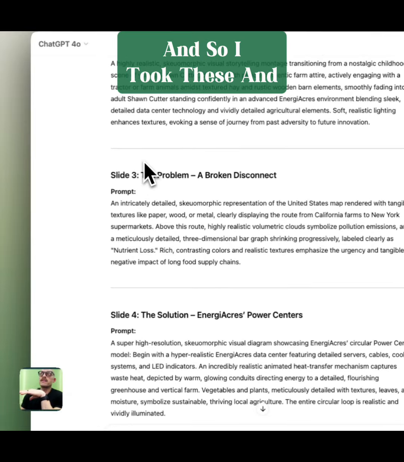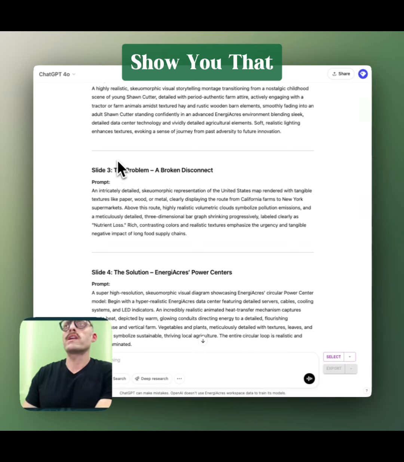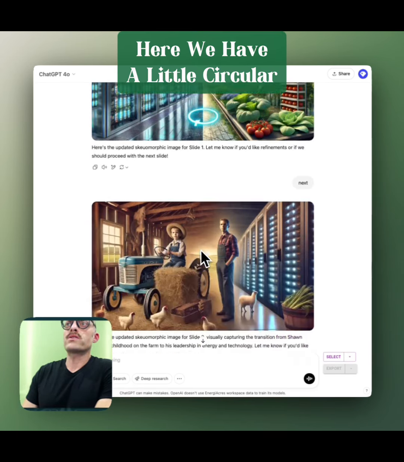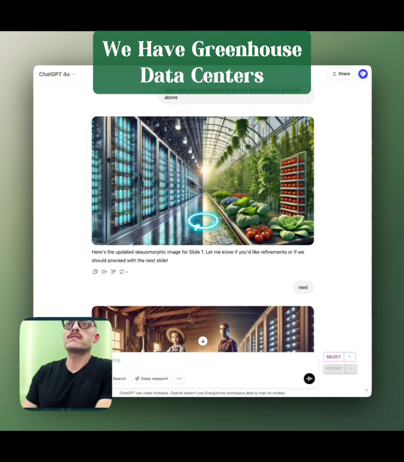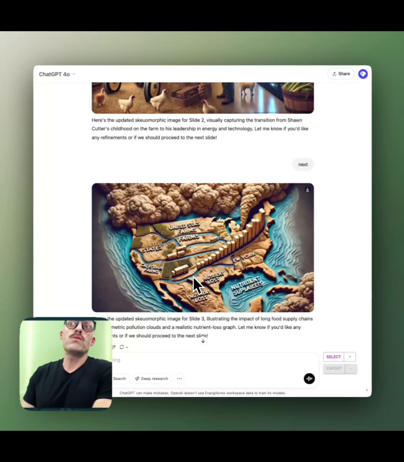And so I took these and I also did this in Canva, which I'll get to, and I'll show you that. But let's see how this did here. That's not bad. Here we have a little circular motion. There we have greenhouse, data centers. There's the split. I don't know. These are a little more skeuomorphic, right?